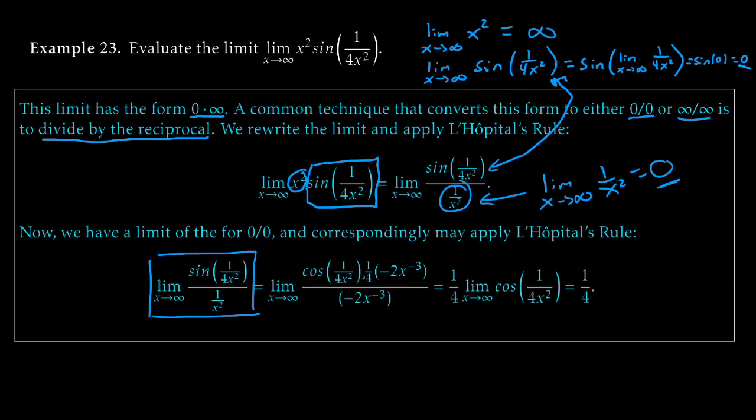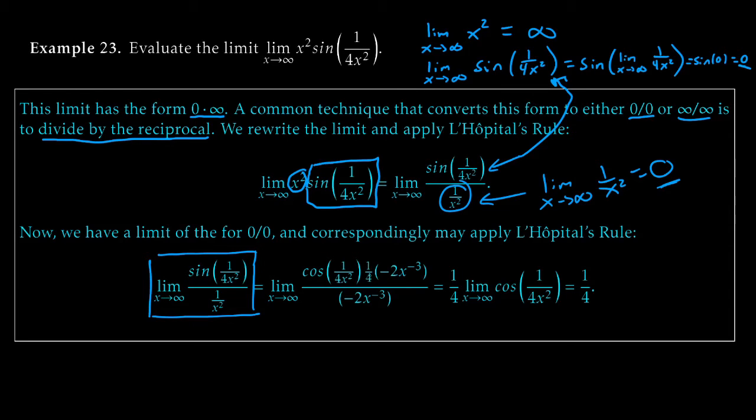So now that we got it in the right form, let's take a derivative of the top function. So sine of 1 over 4x squared, a classic chain rule situation. Derive that outside function, sine. We'll get cosine. Leave the inside function, 1 over 4x squared, alone. All right. 1 over 4x squared is just 1/4 times x to the negative 2.